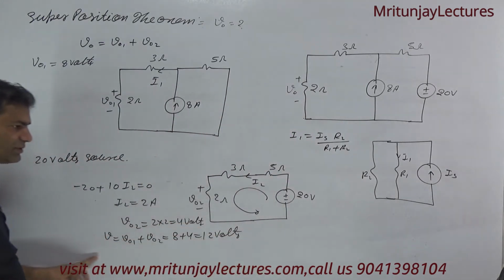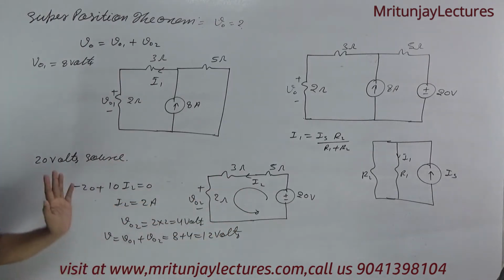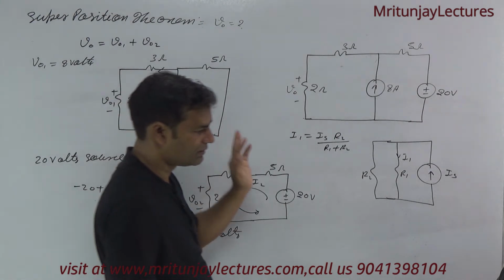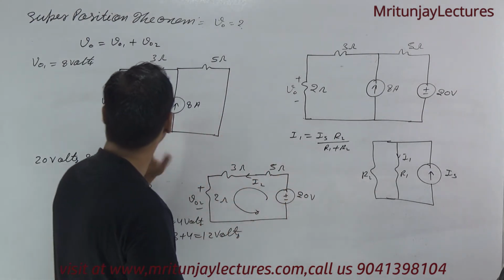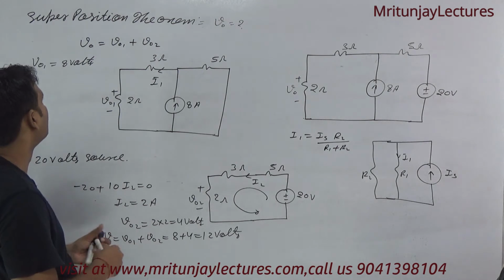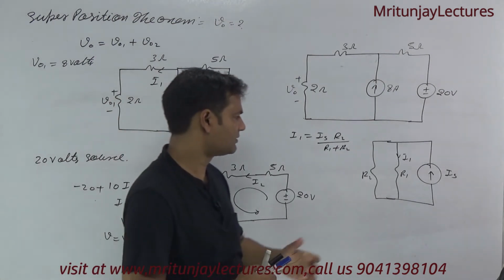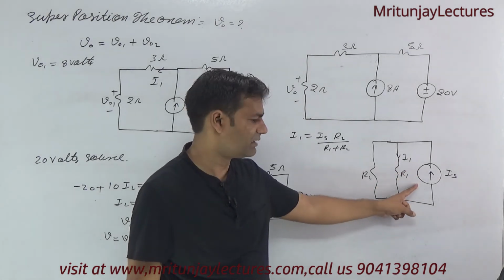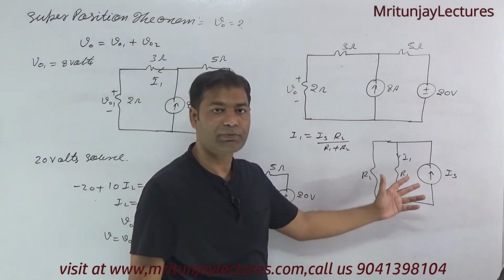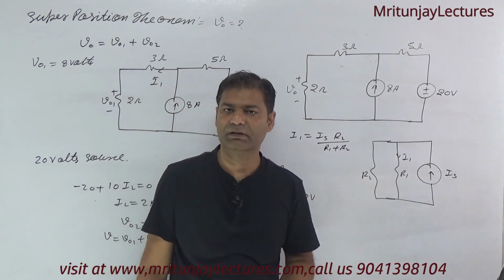Any problem regarding this one? If you face any problem regarding this one, then tell me. Once again, which one is not clear? This one? Very simple. Sorry, here apply KCL, sorry, Kirchhoff's current law. Sorry, the current divider rule. This is the current divider rule. How to get it? This formula we got with the help of KCL and KVL.